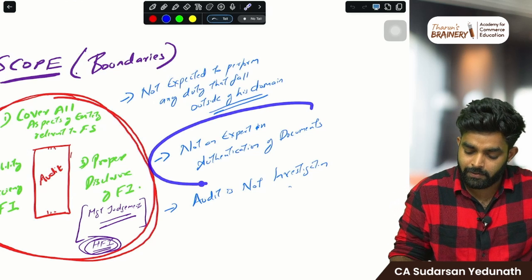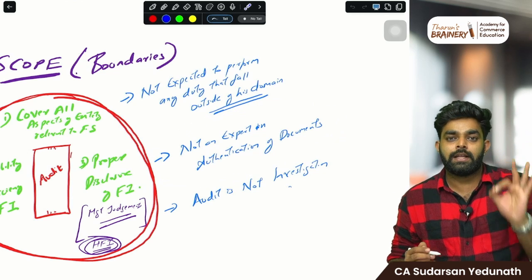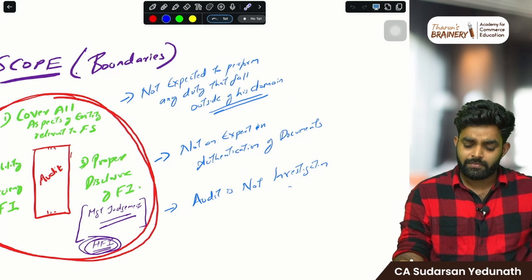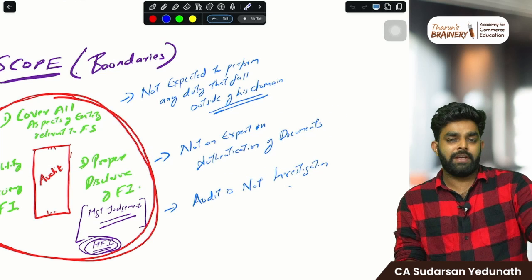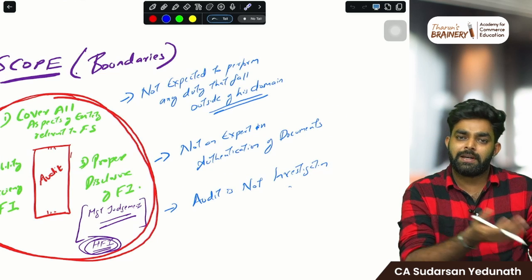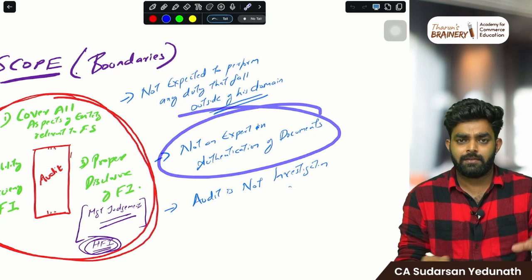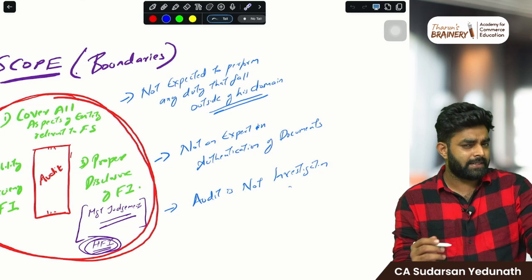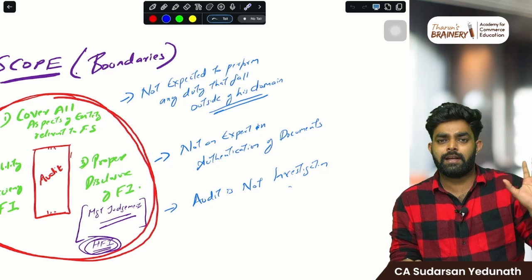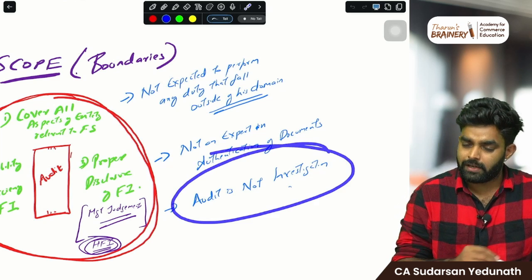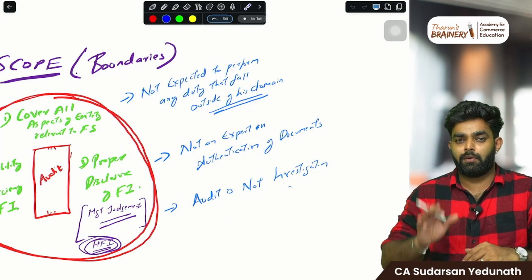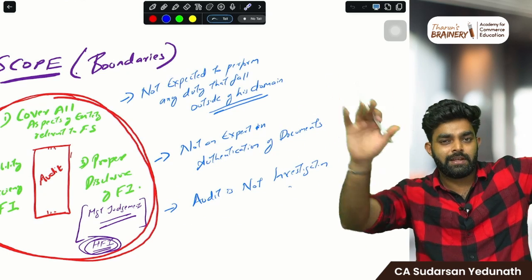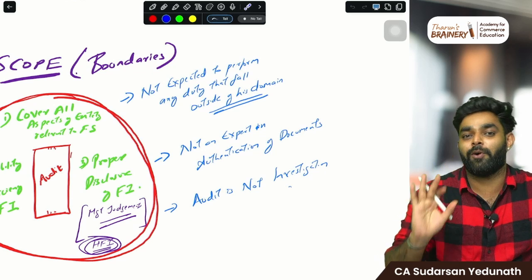Then the auditor is not an expert in authentication of documents. Imagine they produced a fake bill and you are unable to find that, but that's not a problem because you are not an expert in that. Nobody is expecting that from you. Just in plain sight, if you could identify that, it's okay. Then audit is not an investigation. You don't have the power to kick the door open and search everything. No. You only have the power of normal checking.